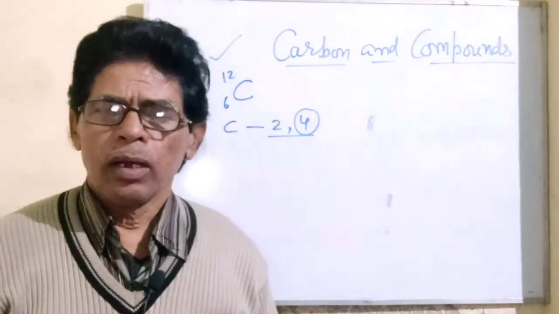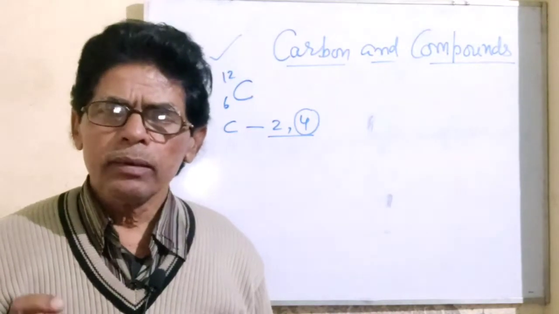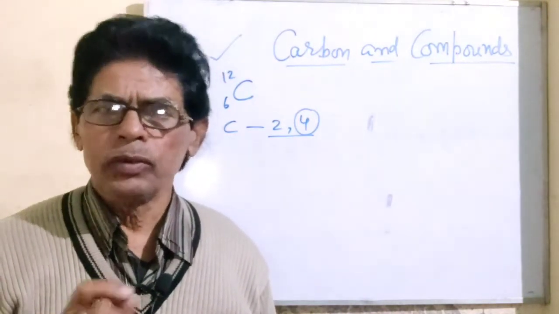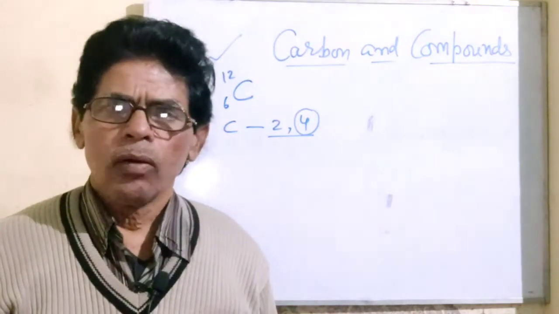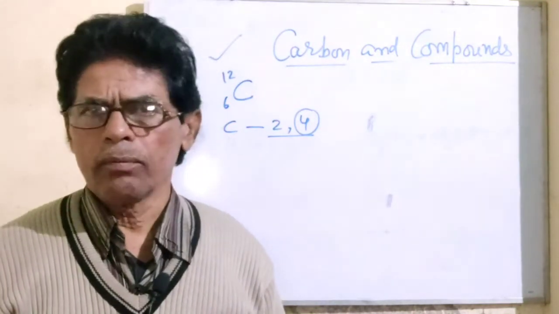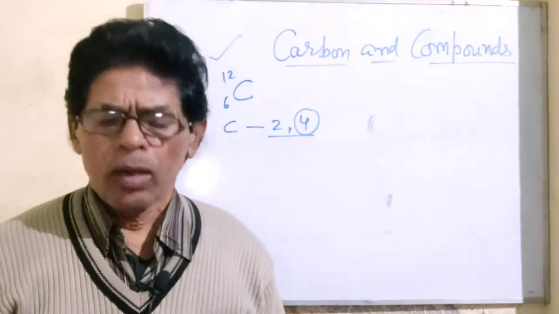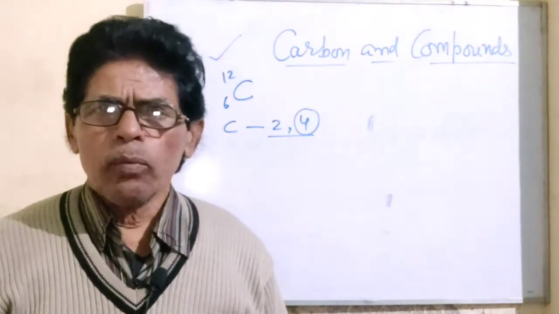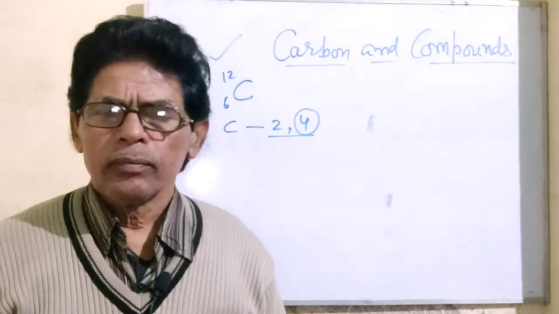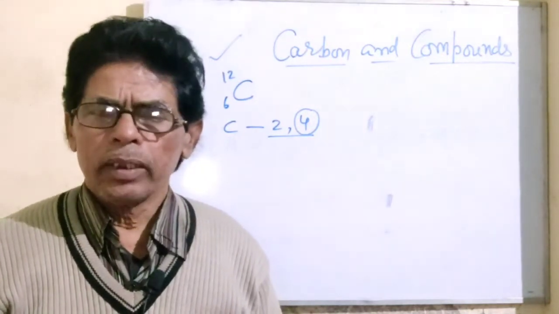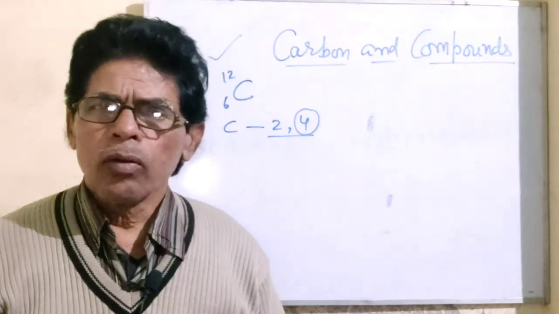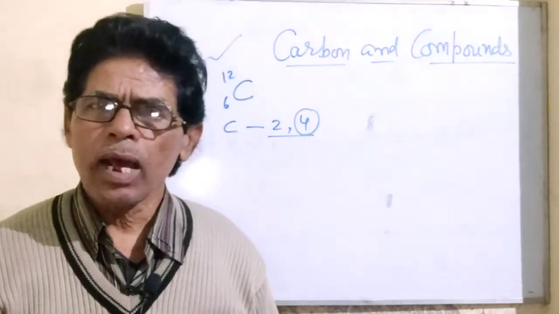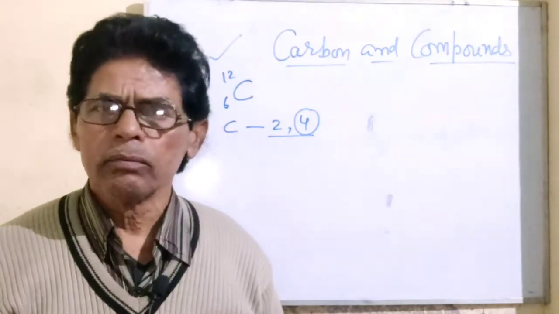Now, I have just told you that the essential element carbon is there in almost all organic compounds. Now, the question arises that so many elements together are not able to form such a large number of compounds as carbon and a few other elements.